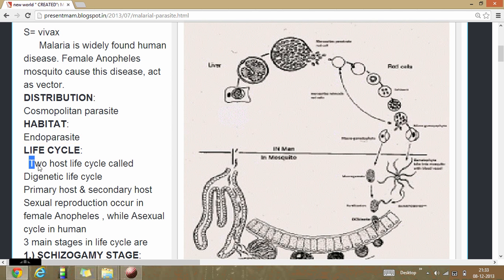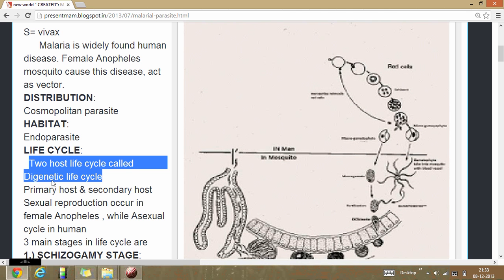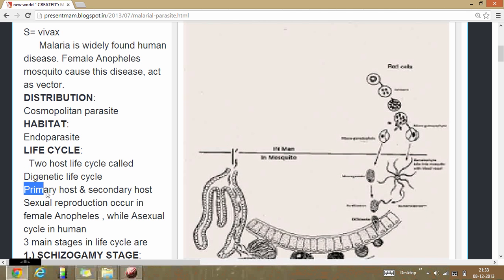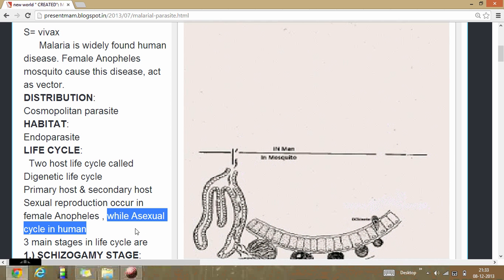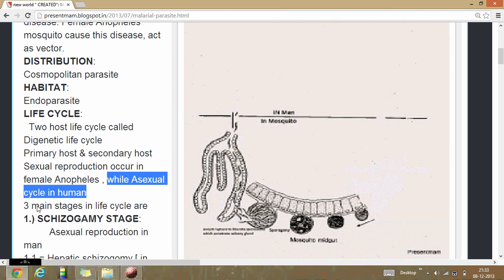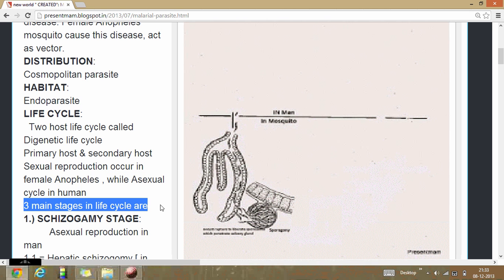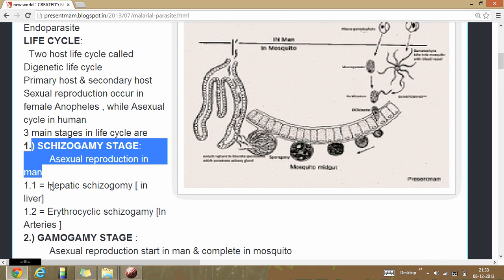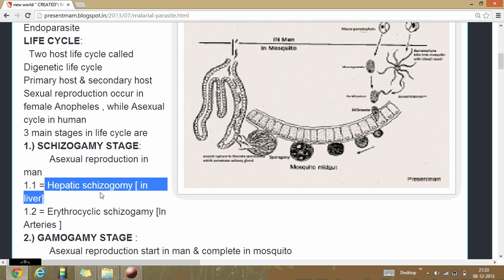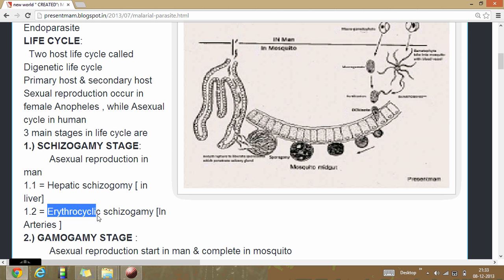Life cycle: it is completed in two hosts, so-called digenetic life cycle, the primary host and the secondary host respectively. Their sexual reproduction occurs in the female Anopheles, while the asexual phase occurs in humans. They have three main stages in their life cycle. The first is the schizogony stage, asexual reproduction in man. In that, there is hepatic schizogony, which is present in the liver, and the other one is in the erythrocytes, so-called erythrocytic schizogony.